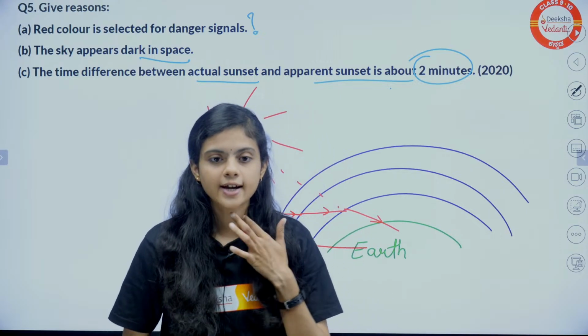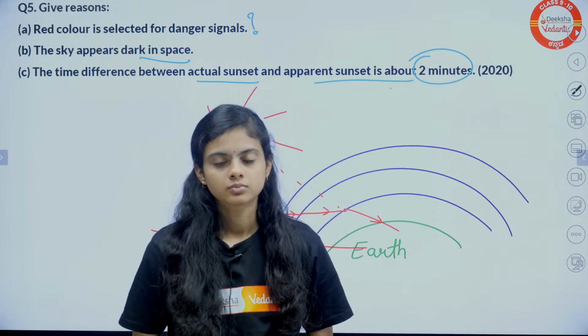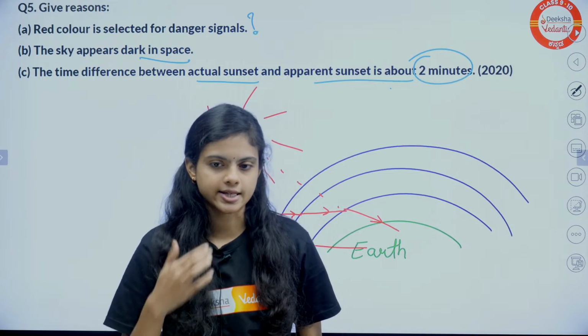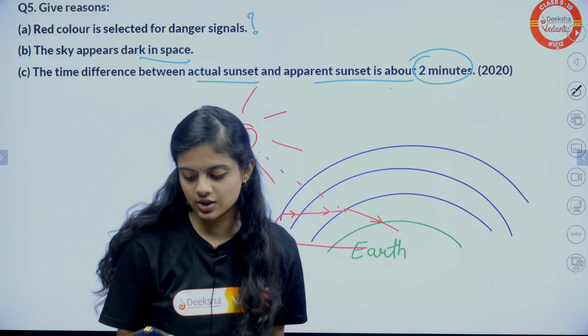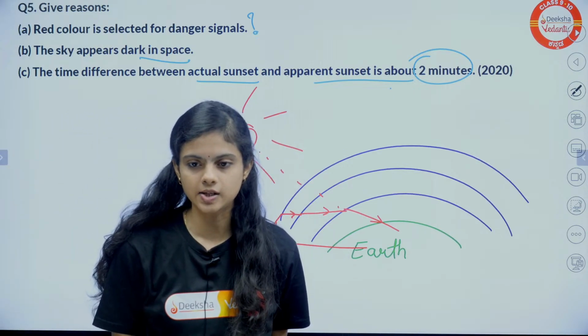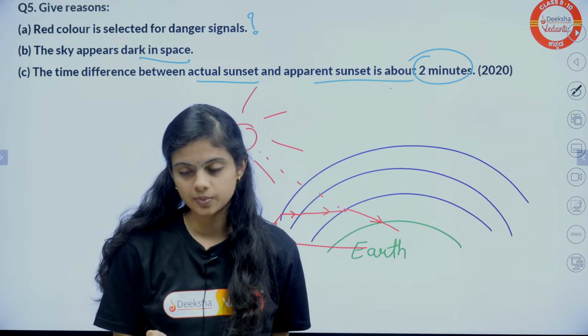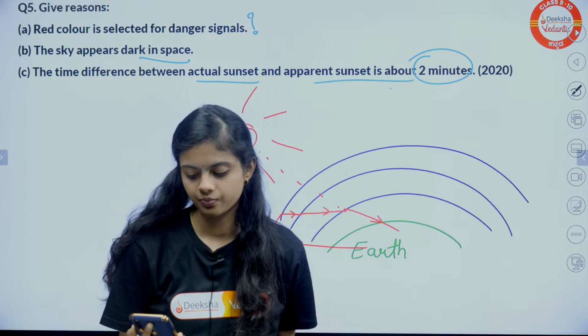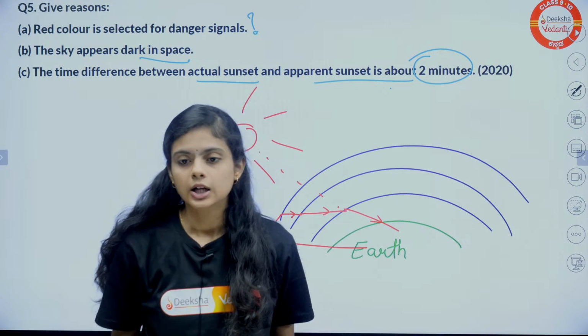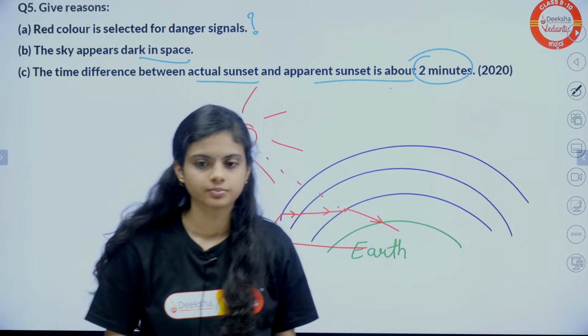Tell me in the chat. Yes, good. What about others? Irfan has got it and he has written the right answer also. But what about others? Understood? Quickly in the chat.